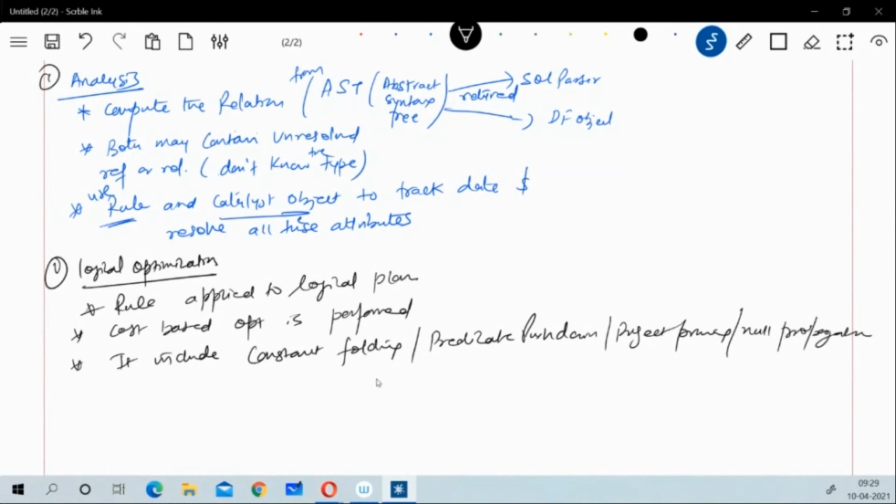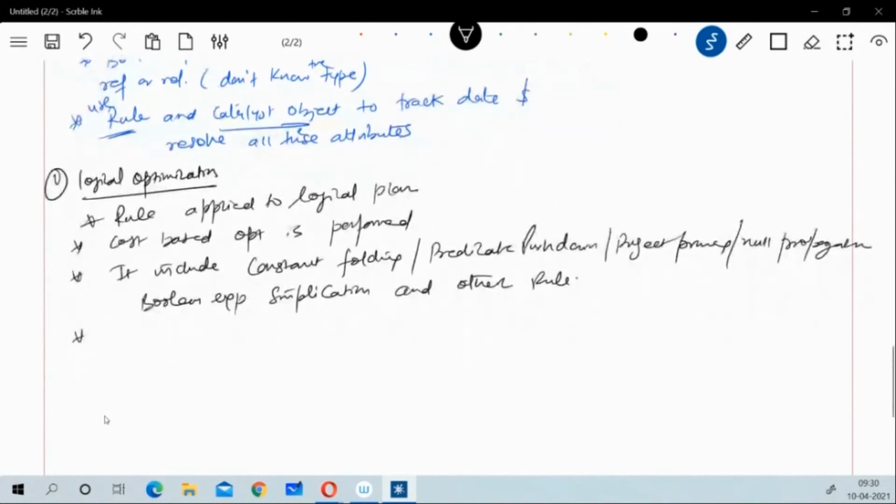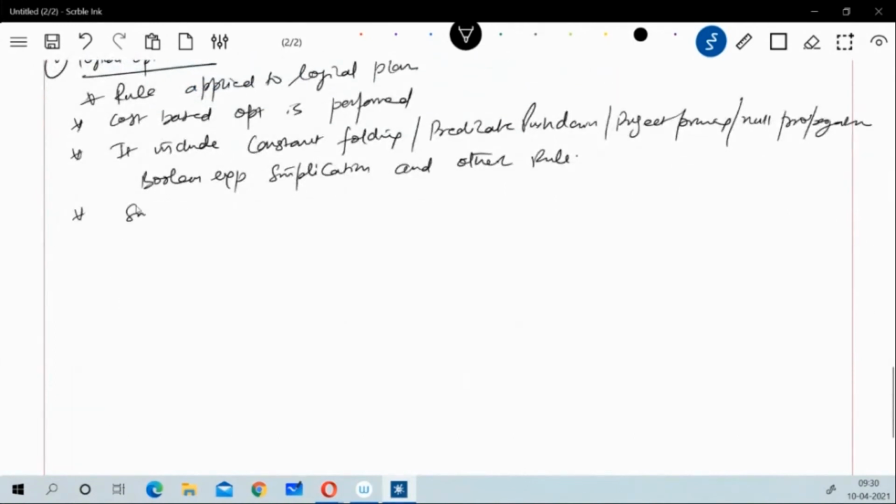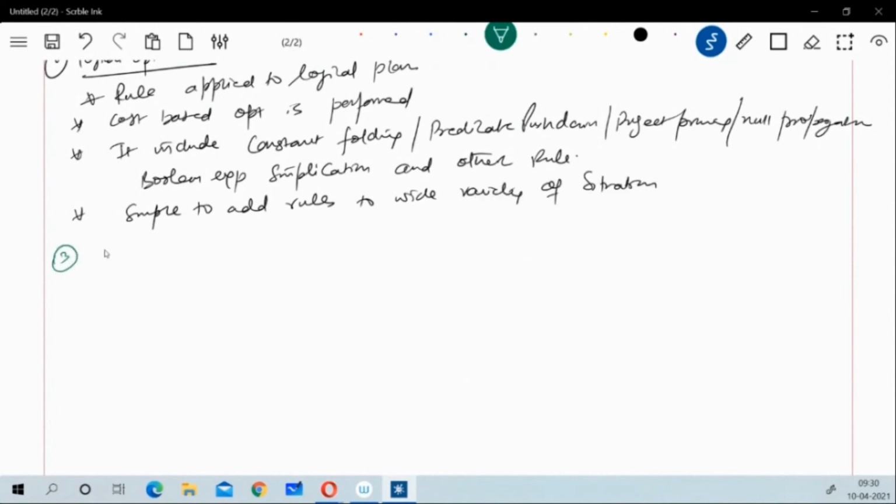Or if we talk about simpler ones, it can be Boolean expression simplification, or any other rules from the grammar of the Catalyst optimizer. This optimization is very simple; it is very simple to add some rules for a wide variety of situations used in the logical optimization. Now the third phase of this optimization is the physical plan.